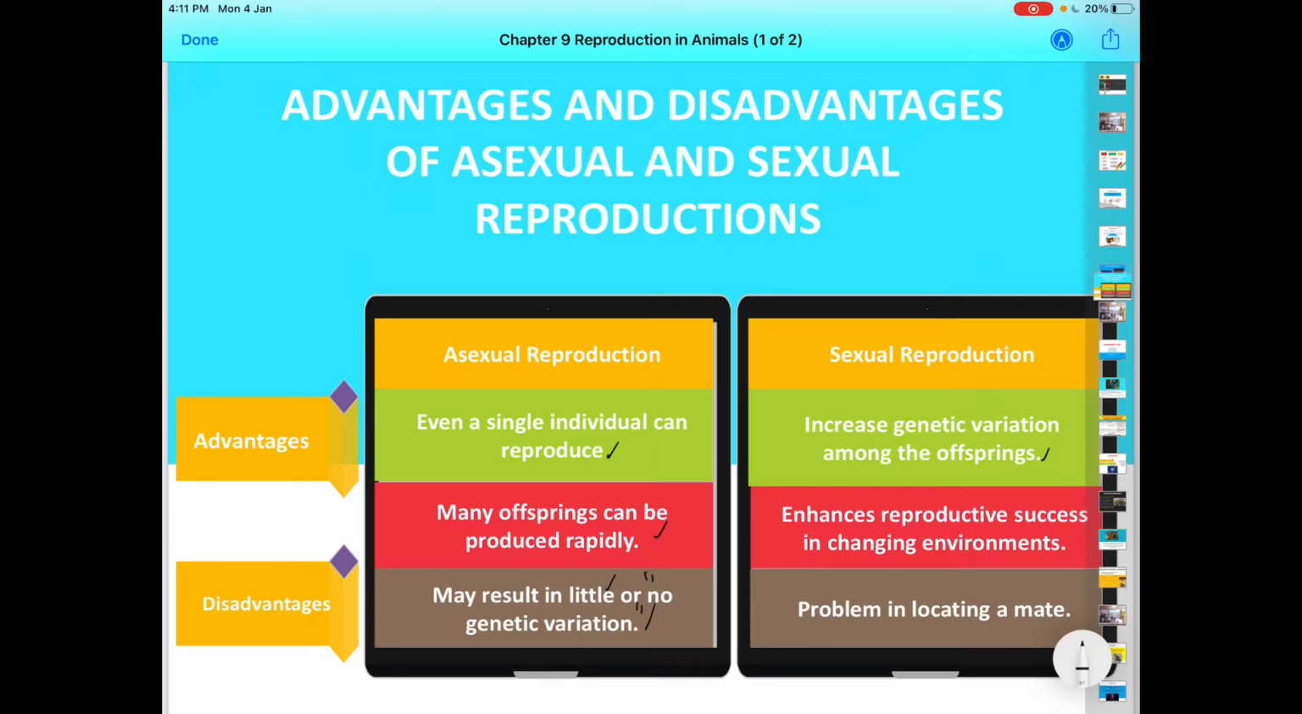For sexual reproduction, it increases genetic variation among the offspring because when the sperm and egg fuse together, they also undergo the process of meiosis. In the meiosis process, there is an interchange of genetic material between the father and the mother. Sexual reproduction can enhance reproductive success in a changing environment, but the problem is locating a mate. Sometimes some organisms find difficulties in finding a mate.